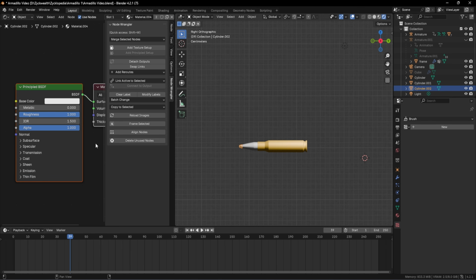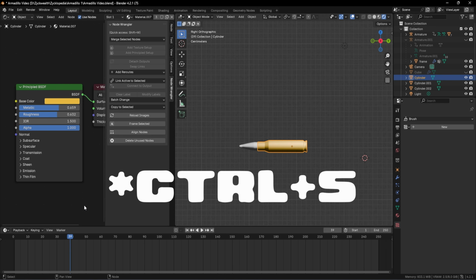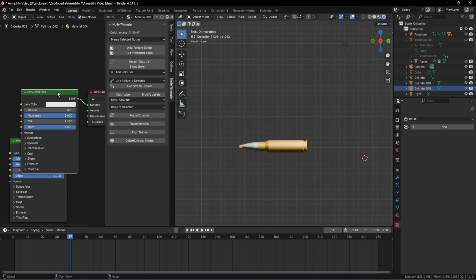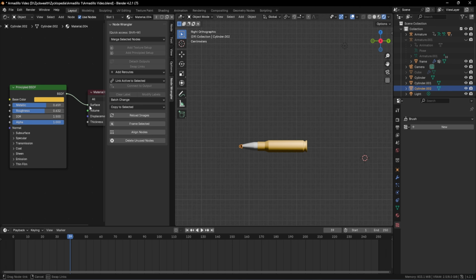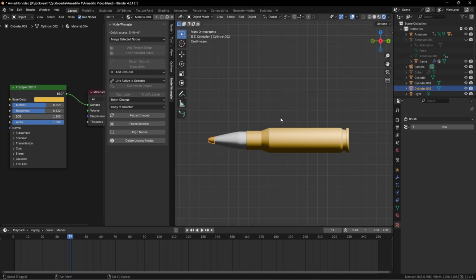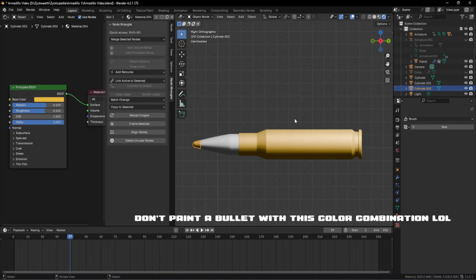And for the tip, we don't have to mess around with the settings. We can go towards the first part, and then we can copy this Principled BSDF node with the shortcut Ctrl+C. And then we can delete this one and connect the BSDF to the surface, and just like that our bullet is done. I highly recommend you not to do this because this is the worst way to make a bullet. I don't think bullets are supposed to look like this.